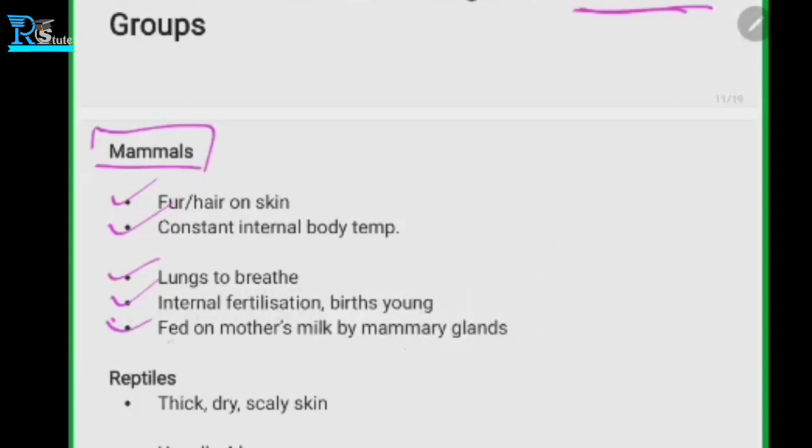Another thing is that they are fed on mother's milk by mammary glands. So these are some features of mammals that we all know. Clear? Any doubts from these points?